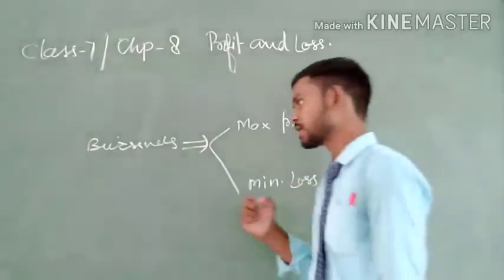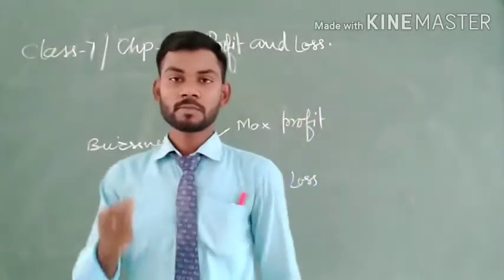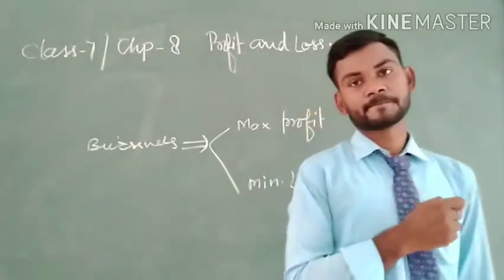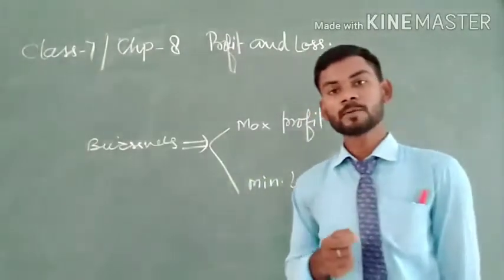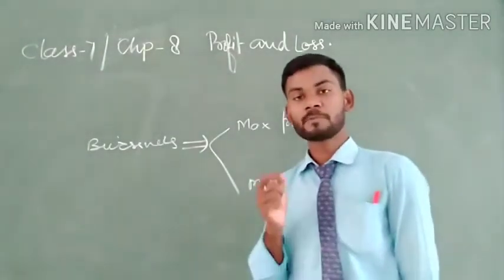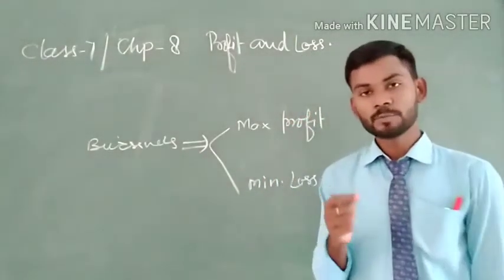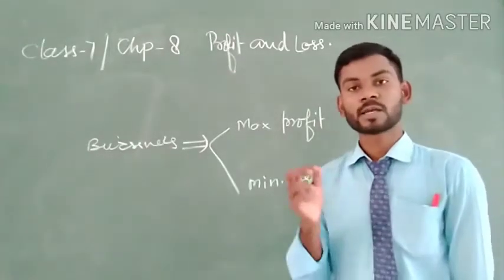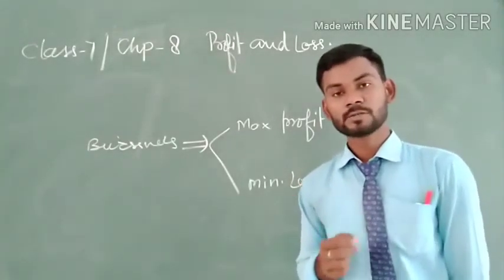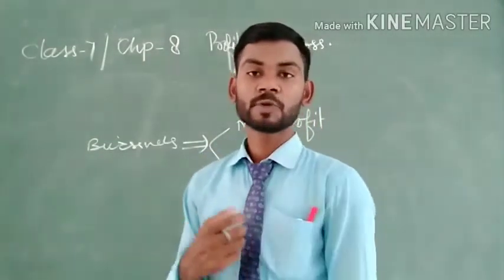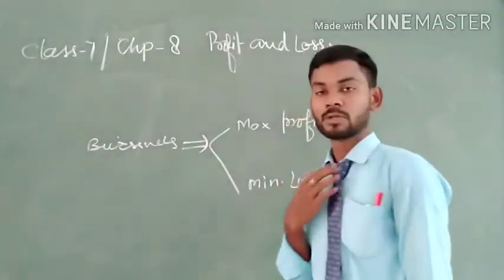So if I set up a business, then my first step is to purchase something. Anybody who sets up a business first has to buy, to invest money in something. After that, we sell that object that we have bought.